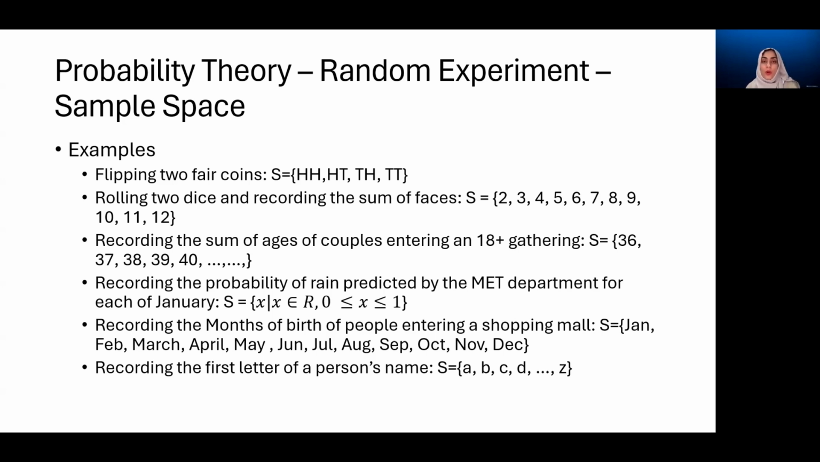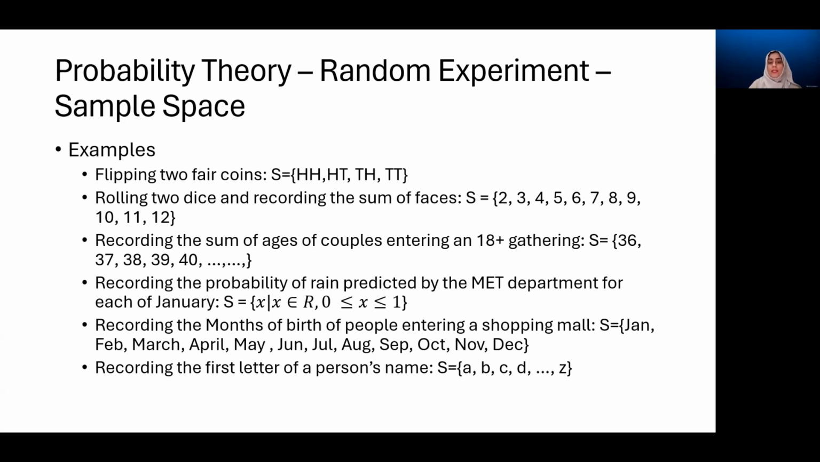And they go up to infinity. So the first value would be 18 for the first person, then for the second person we get 36, then 37, 38, 39, 40, and up till infinity. Recording the probability of rain predicted by the meteorological department for each day of January.